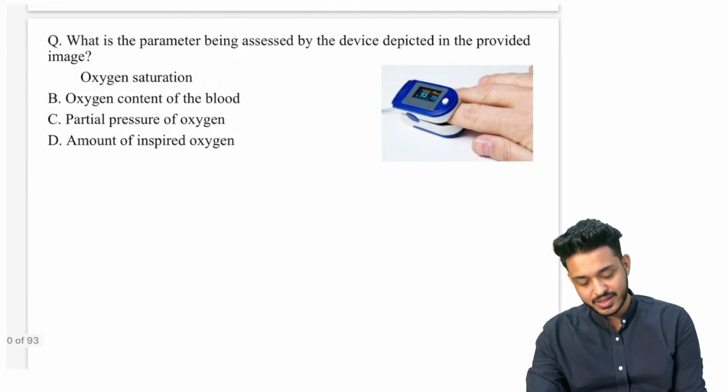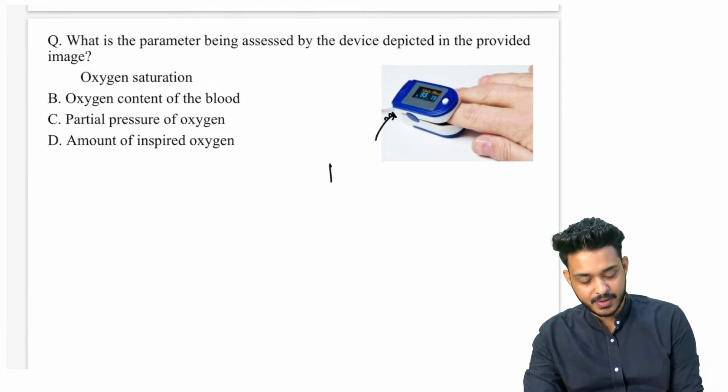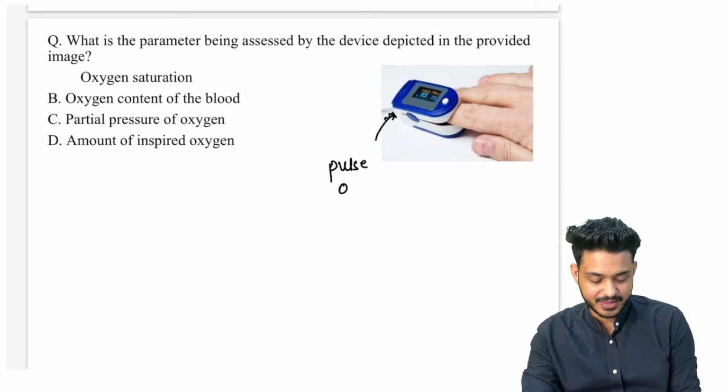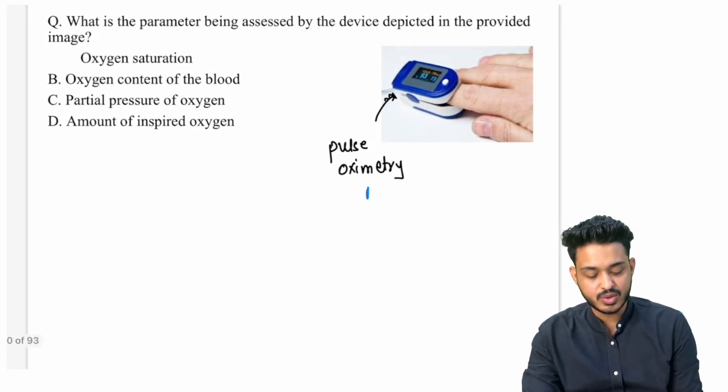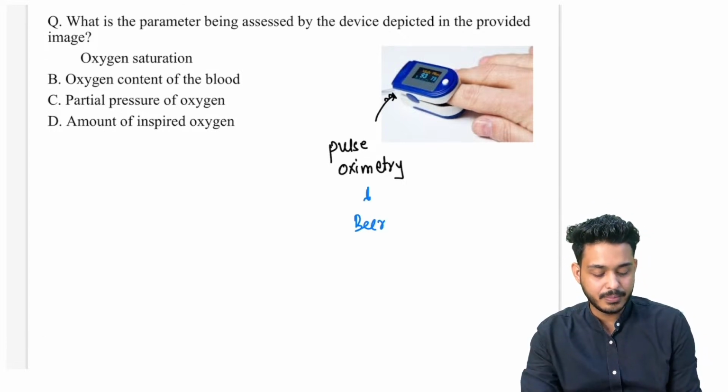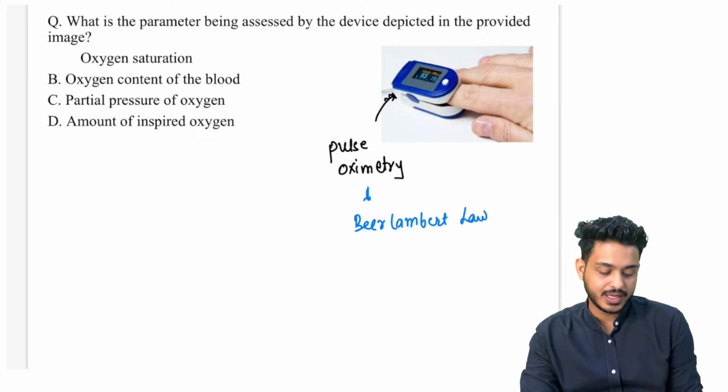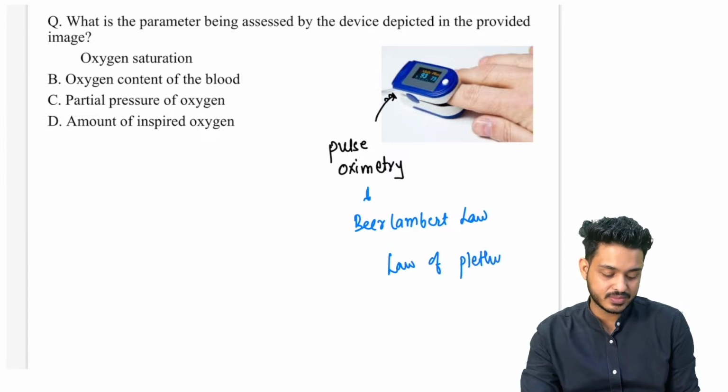This is, बच्चे, going to be your pulse oximetry. ये पल्स ऑक्सीमेट्री है. कौन से लॉ बताए थे? 2 लॉ बताए थे. It is based on Beer-Lambert's law. It is based on the law of plethysmography.